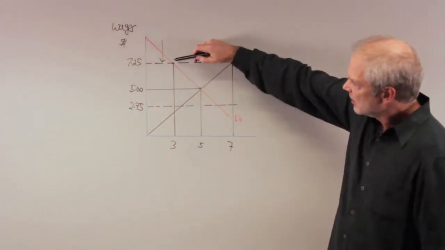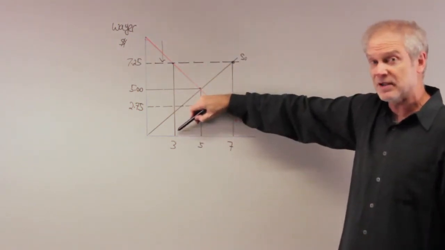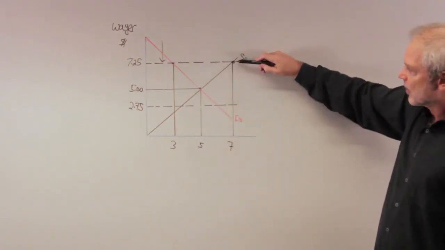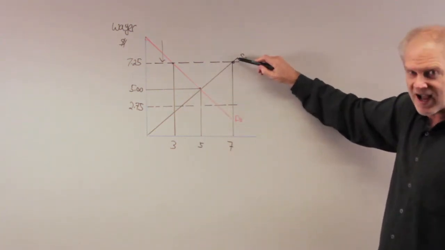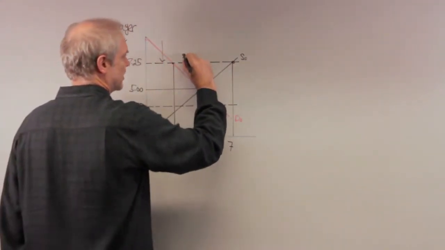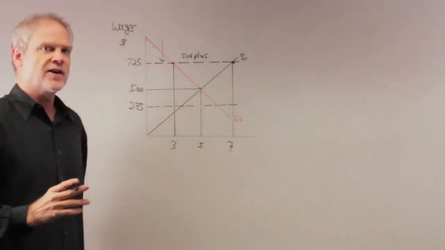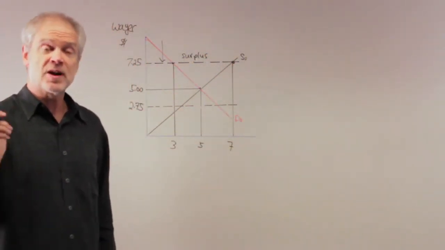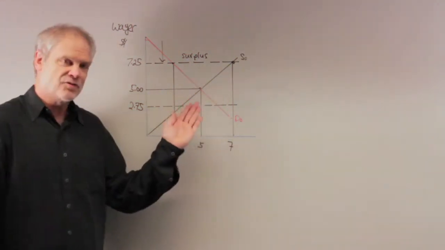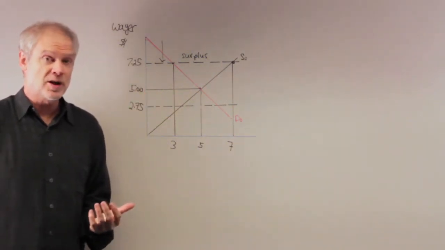Because of it, the quantity demanded of workers will be less among the firms, but workers like this. This is the supply curve of labor. The quantity supplied of labor will actually be relatively high. Again, what do we have? We have, in this case, a surplus. There are more workers who want to work at $7.25 an hour than there are firms that want to hire them at $7.25 an hour. So in this diagram, the minimum wage is binding and it's causing a surplus of workers. There are people who are unemployed here.